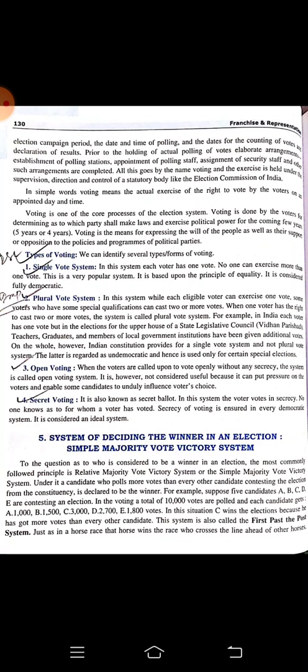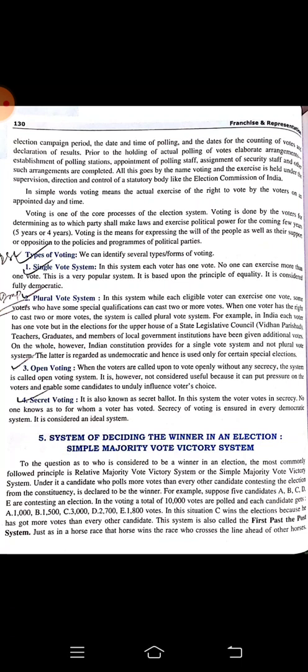Systems of declaring a winner in an election. Simple majority vote victory system. Its other name is relative majority vote victory system. Okay, what is this system? In this system, if there are 5 to 10 candidates, the one who got the maximum votes is the winner. Okay, this system is also called the first past the post system. That means just imagine a race: whoever came first with the maximum votes is the winner.